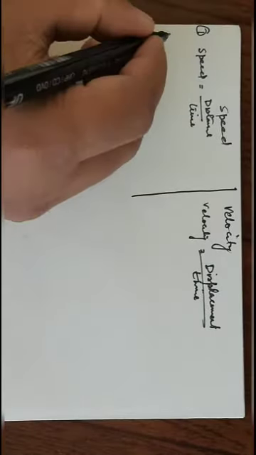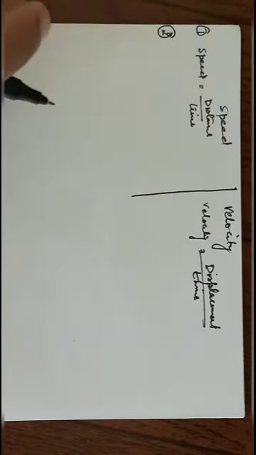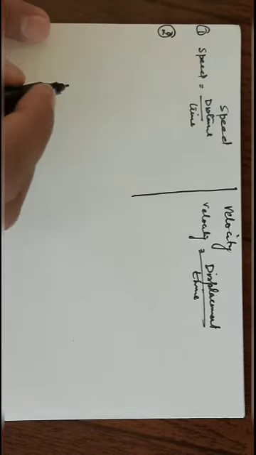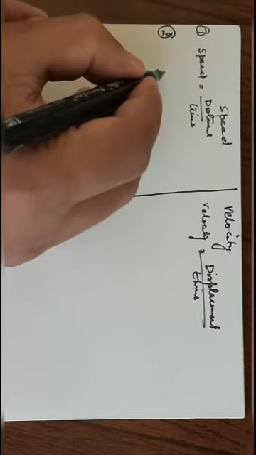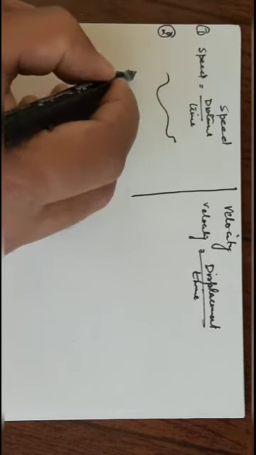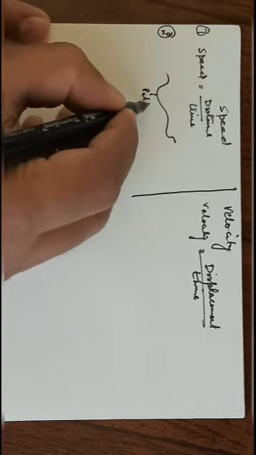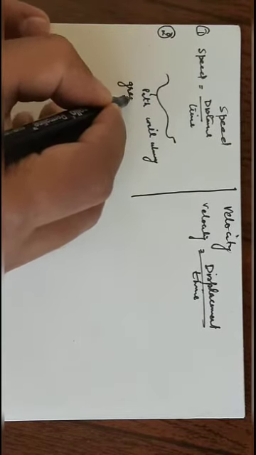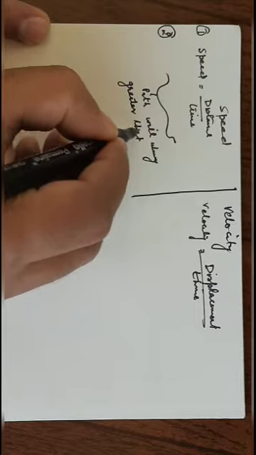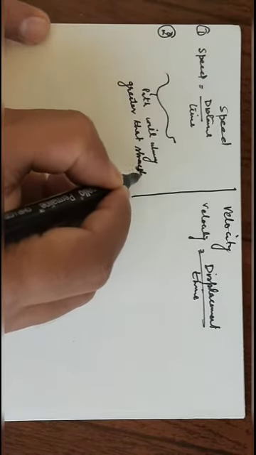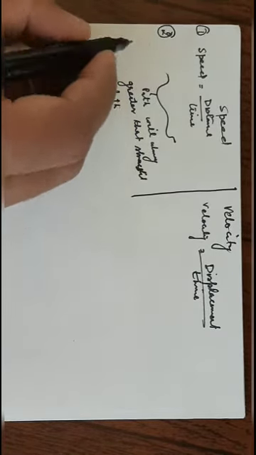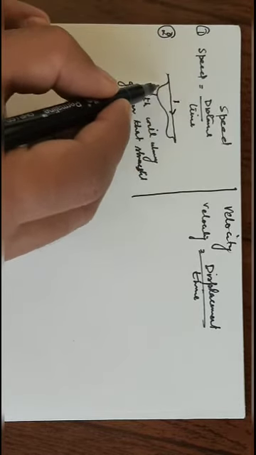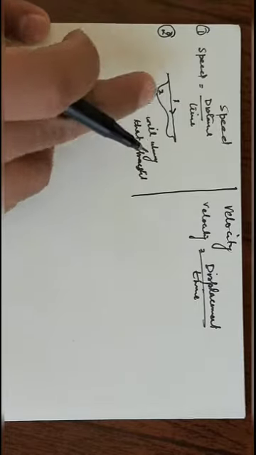Second difference is, we know that for speed, distance is the irregular path. This path will always be greater than the straight path. That is, the straight path is this much. This path 1 is always less as compared to the path 2.